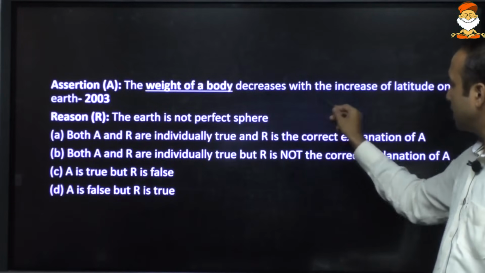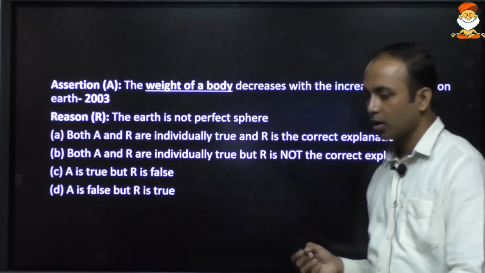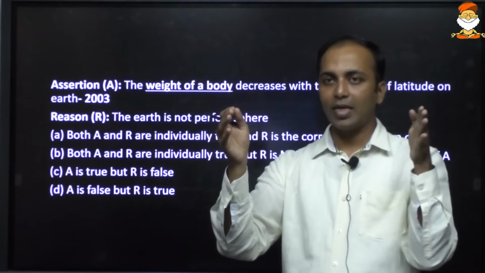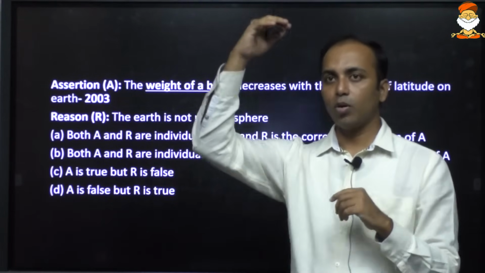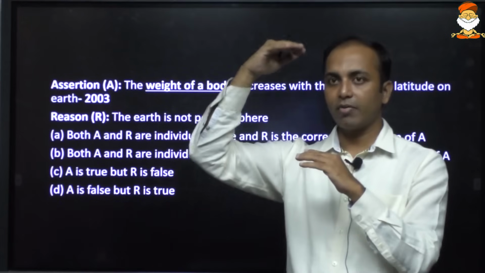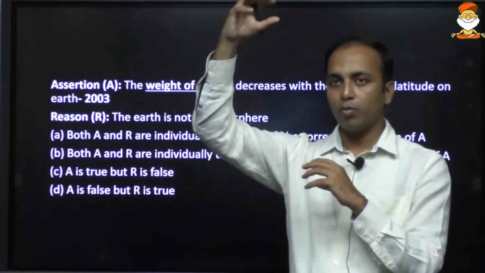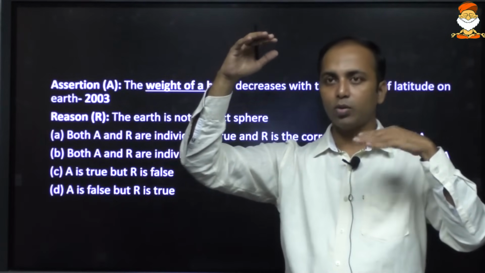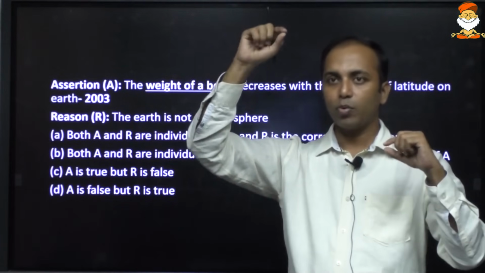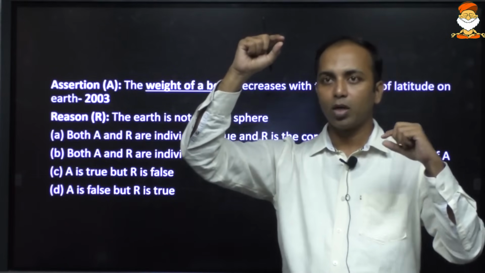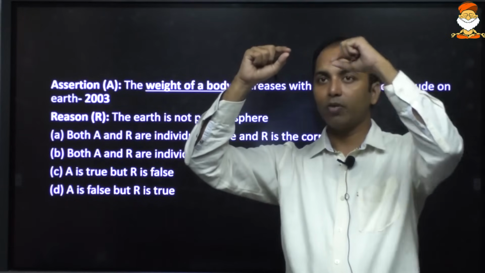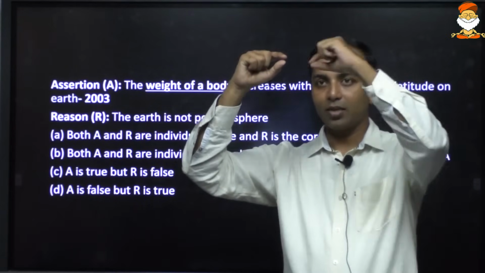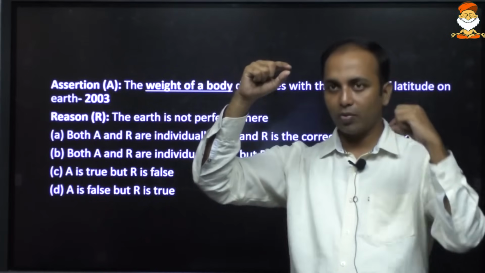And here is another question that I was talking about. The weight of the body decreases with the increase of latitude on the earth. So at the equator, what did we study? At the equator distance more, gravity less, weight less. At the pole distance less, gravity more, weight more. So the pole has more gravity and the equator has less gravity. The equator is low latitude, zero latitude, and the pole is 90 latitude. So if I move from 0 to 90 latitude, weight will keep on increasing from less weight to more weight.